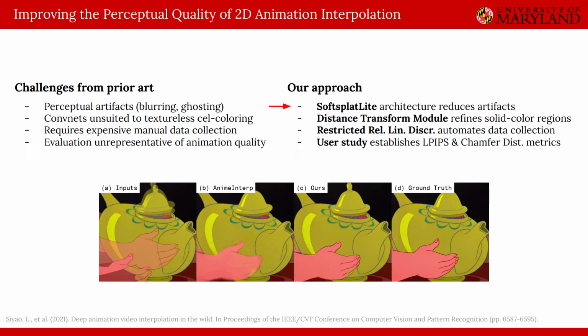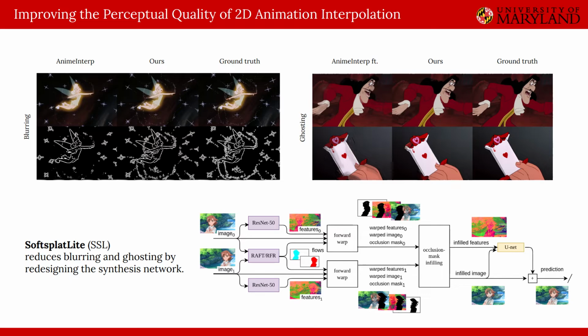Li et al. were focused mainly on optical flow estimation and didn't handle many of the problems in the SoftSplat synthesis network they used. In contrast to AnimeInterp that blurs outputs, our system trains on the LPIPS objective instead of L1 to preserve lines and details that are important to animation frames. We contain an occlusion mask infilling component to reduce ghosting, and we use a lightweight UNet with a frozen ResNet feature extractor as opposed to a GridNet. Our synthesis network, which we call SoftSplat Lite, achieves better quality results with 35% fewer trainable parameters.